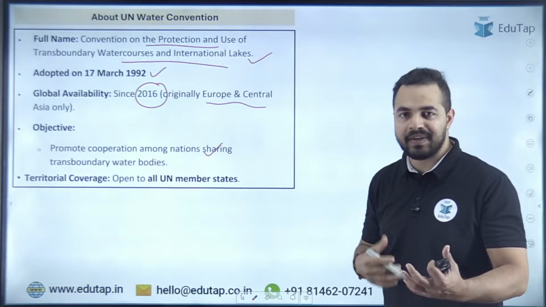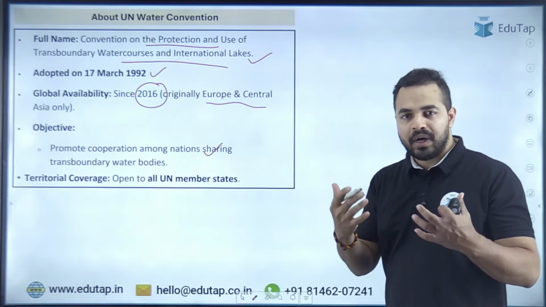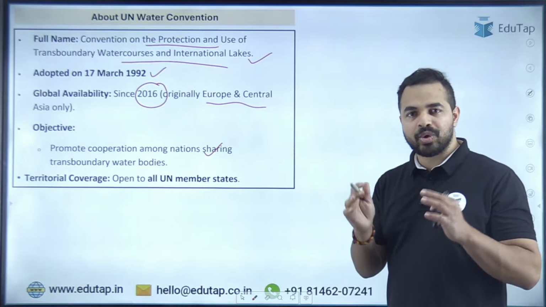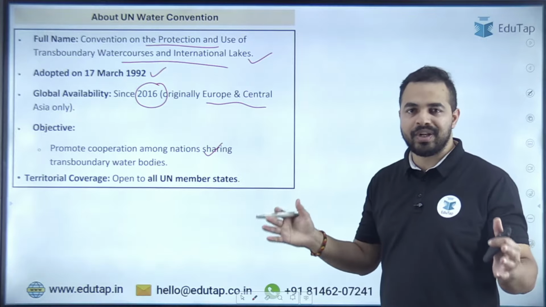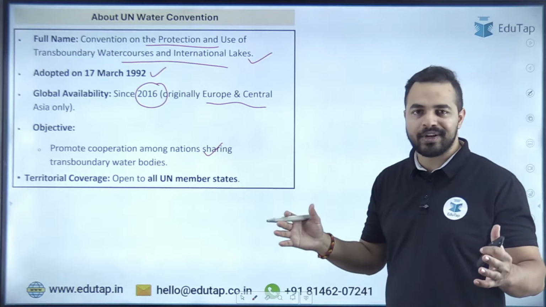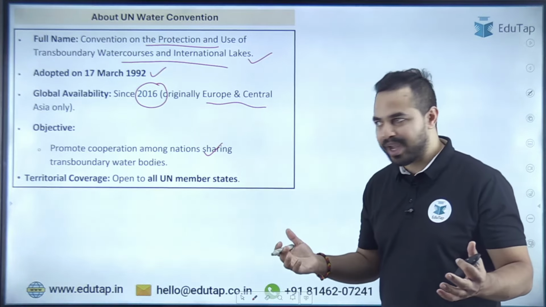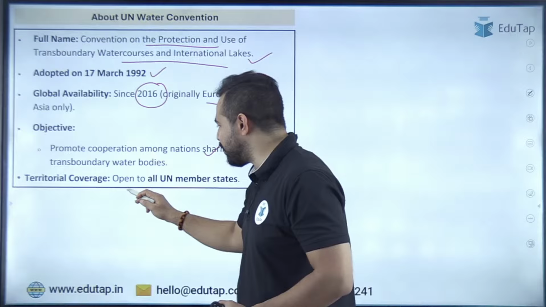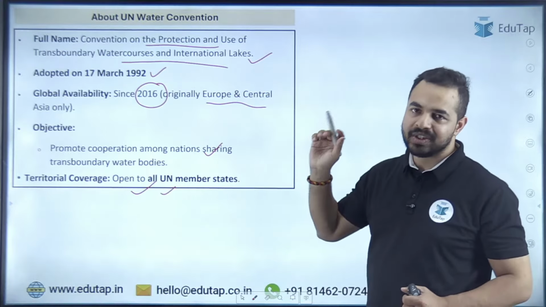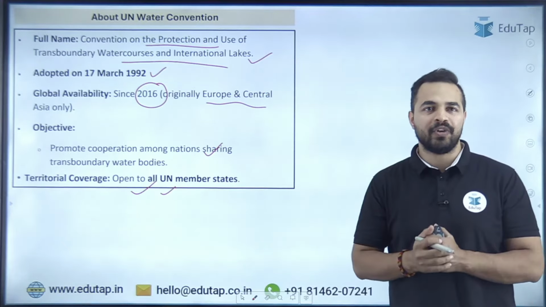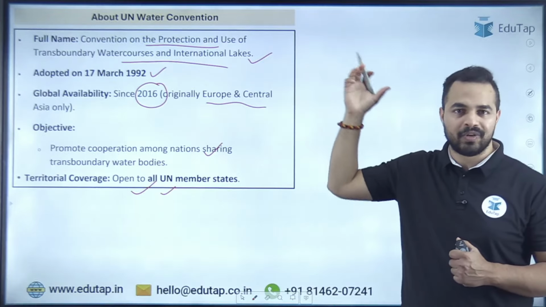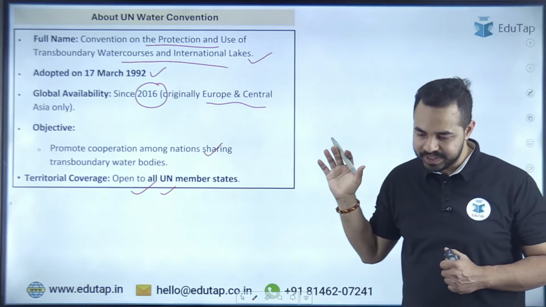कोई भी लेक है, रिवर बॉडी है, जब वो सिंगल रिवर बॉडी है और वो दोनों ही बाउंड्रीज को क्रॉस करती हैं, दोनों ही नेशंस की, तो बेसिकली उसकी प्रेजेंस दोनों कंट्रीज में है and that's why both the countries are having some right over it. Okay, so the territorial coverage is open to all the UN member states. So that's all the important key information about the UN Water Convention. I hope this is clear.